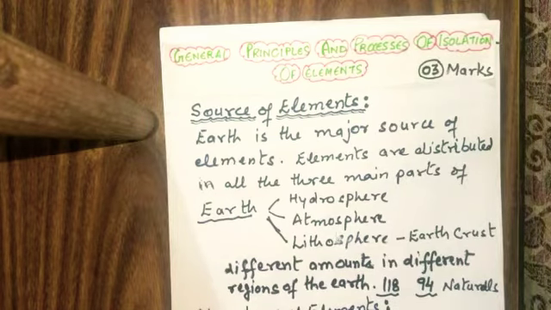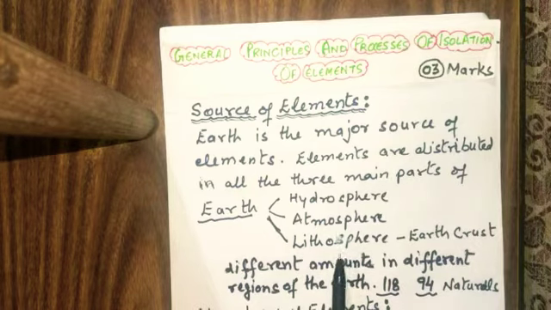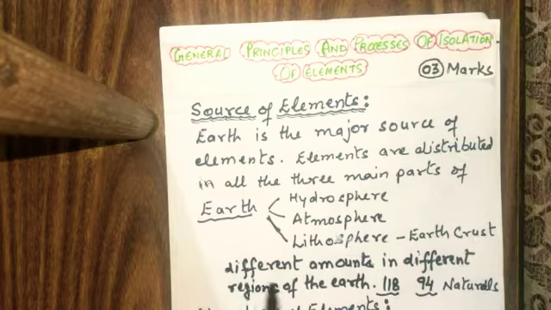Earth is the major source of the elements, and elements are distributed in all the 3 main parts of the earth, that is hydrosphere, atmosphere and lithosphere. What is lithosphere? Lithosphere is the earth crust, and in earth crust elements are distributed in different amounts in different regions of the earth. There are total 118 elements, out of which 94 are naturals.